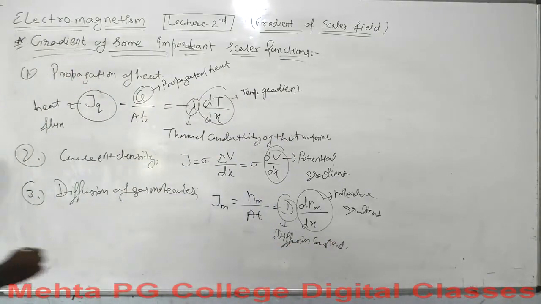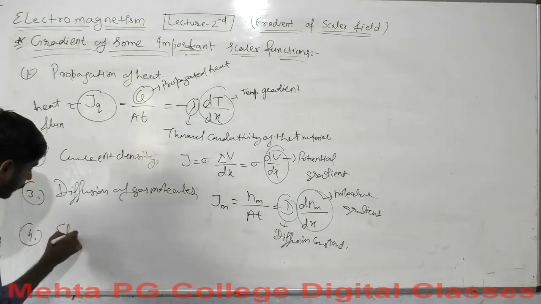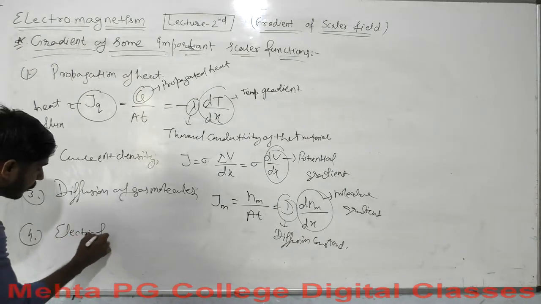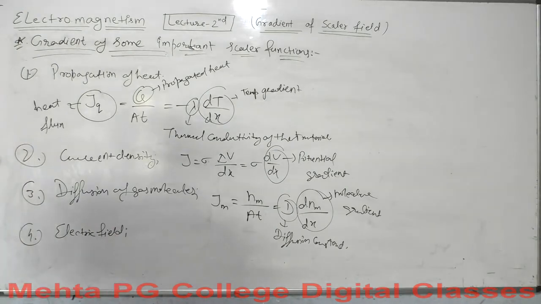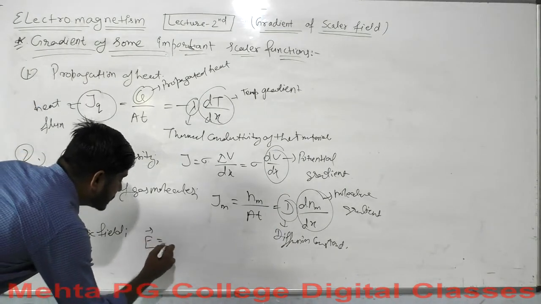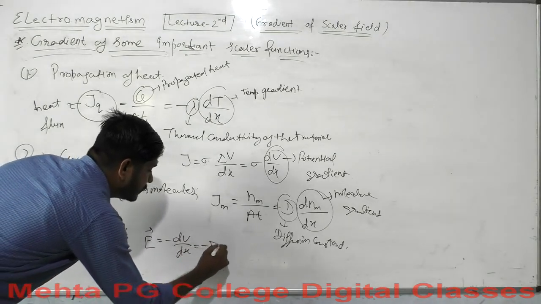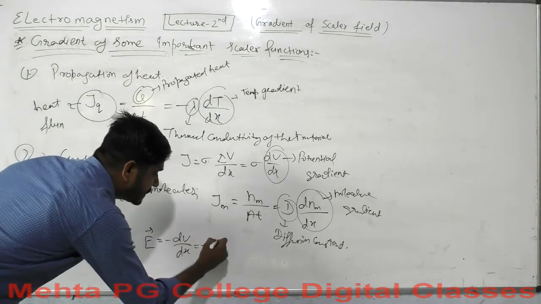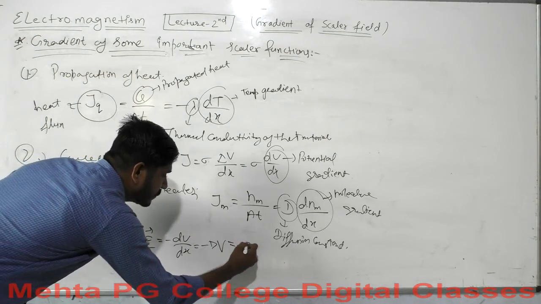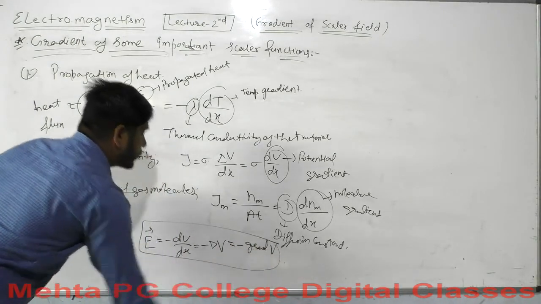And the last example remaining is the electric field. If you have studied Coulomb's law, then you must know that the electric field E is equal to minus dV upon dx, or for Cartesian coordinates it will be minus del V, or simply you can say minus the gradient of V. This is the potential gradient.